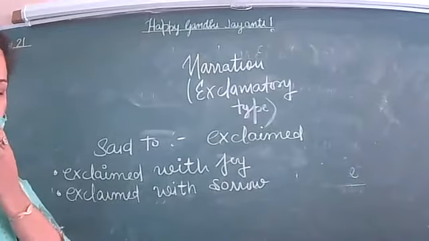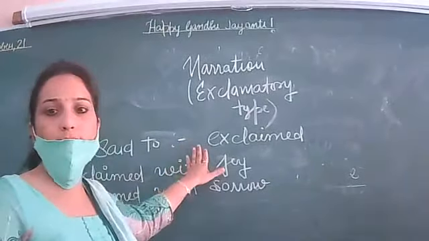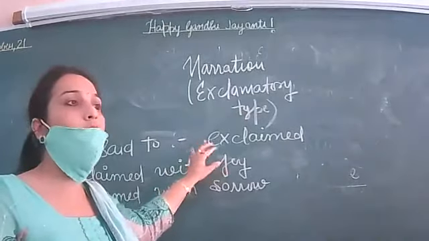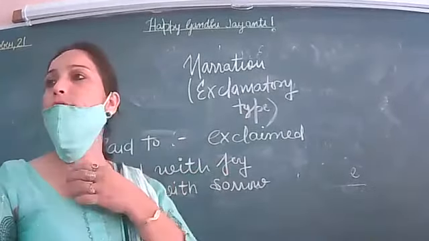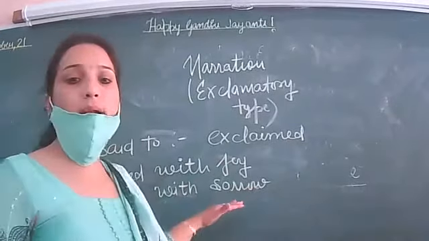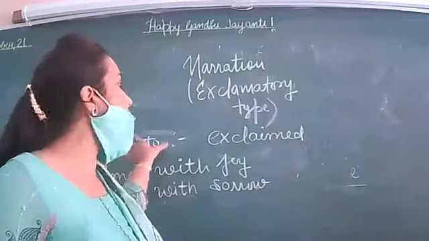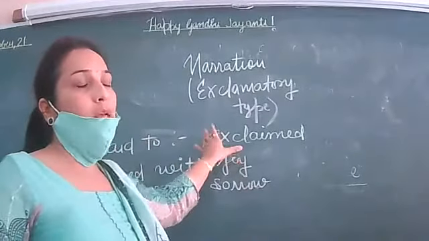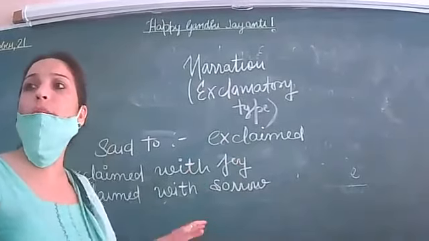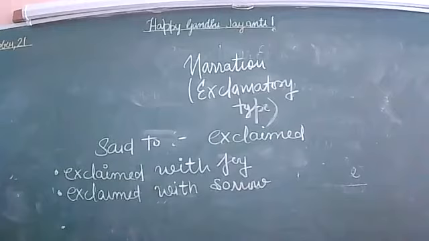Problem. Class got disconnected. So we were doing how to do exclamatory sentences, how to change direct into indirect speech when exclamatory type of sentences are given. So there are different ways. First of all, keep this thing in your mind that said will be changed into exclaimed. It depends on your sentence, and you will be writing exclaimed with joy, exclaimed with sorrow, exclaimed.